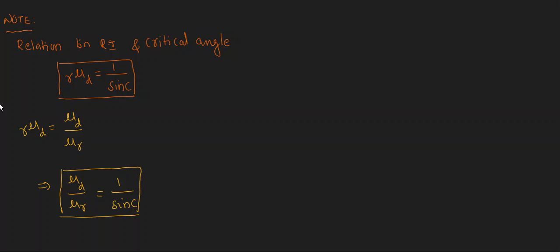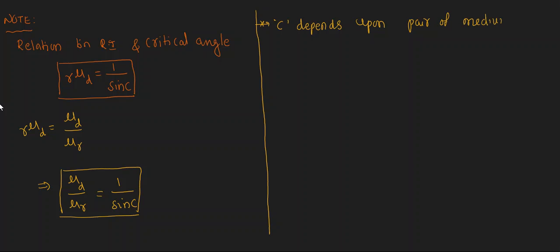Let us take some examples. I will give some values of the critical angles for the pair of mediums. C depends upon the critical angle of denser medium and rarer medium. C depends upon the pair of mediums. Let us see here. I will take some examples.